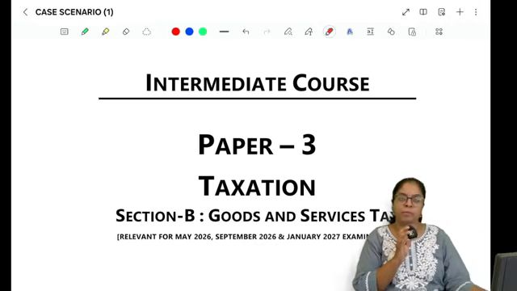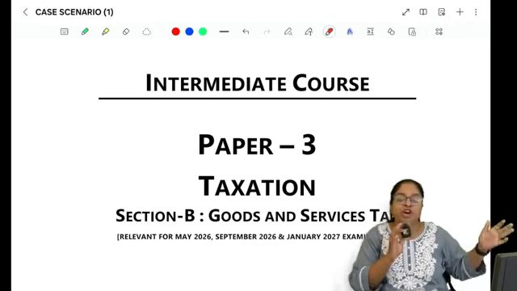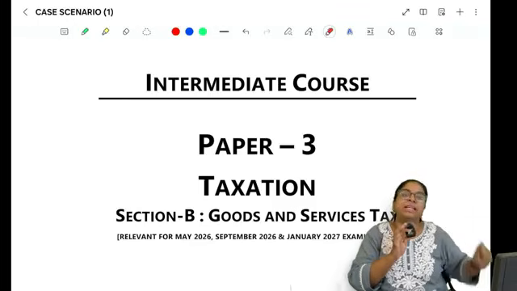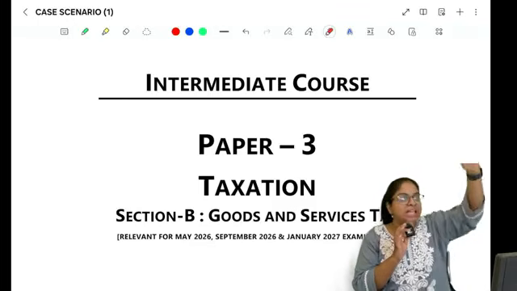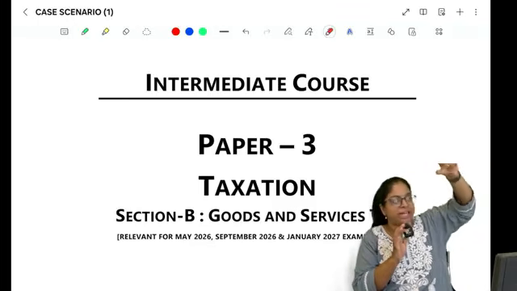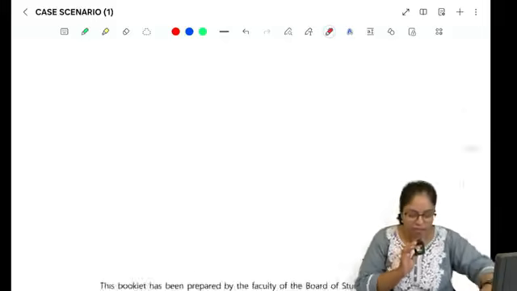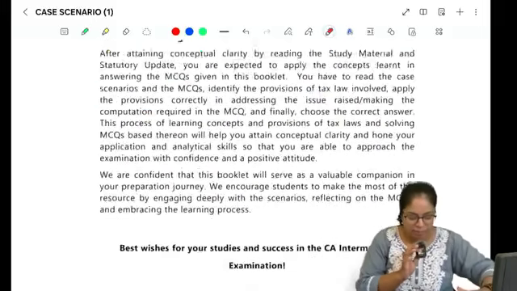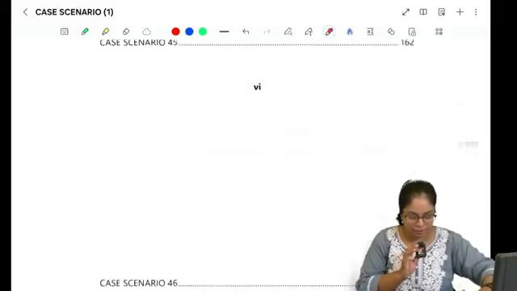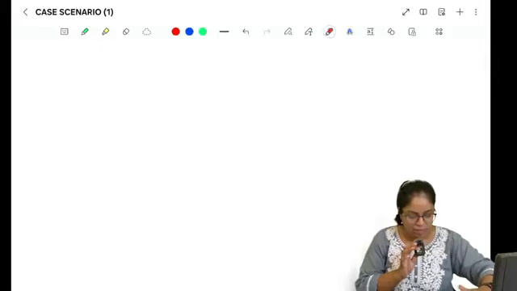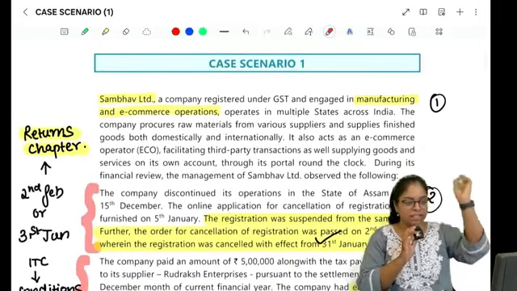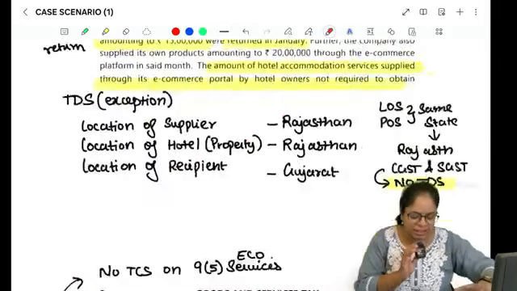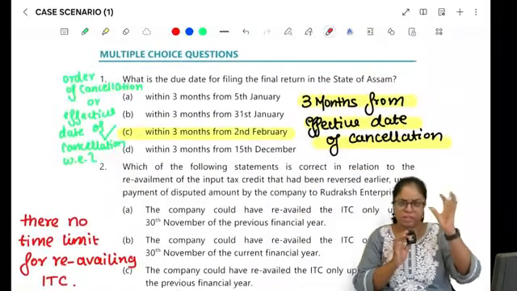So the thing that we have come up for you is we have made a summary of all the concepts that have been tested in the MCQs, right? Case study wise, all the concepts. Let's say it's case study 1. If you look at this particular booklet, case study 1, it's about this company known as Sambhav Limited, right? And in the question they would have asked you some 4-5 chapters related concepts.